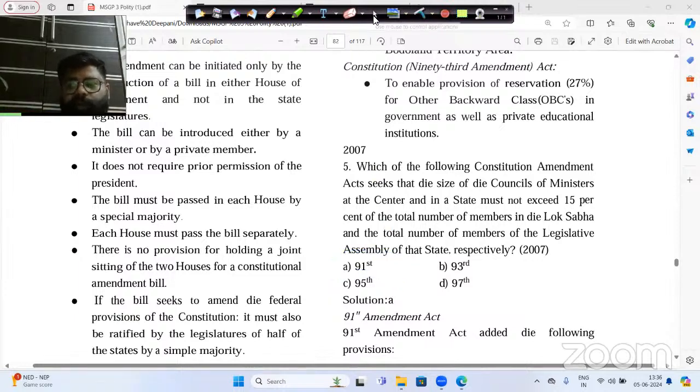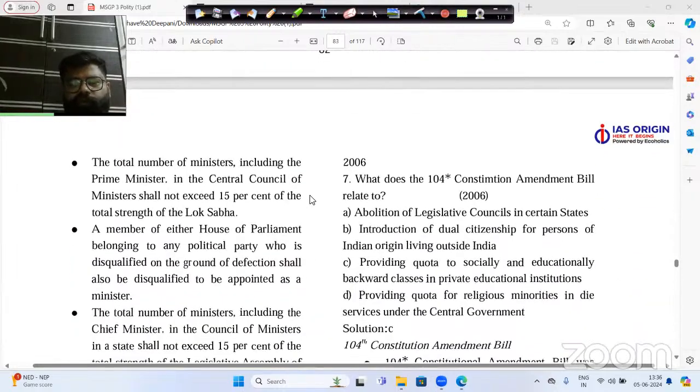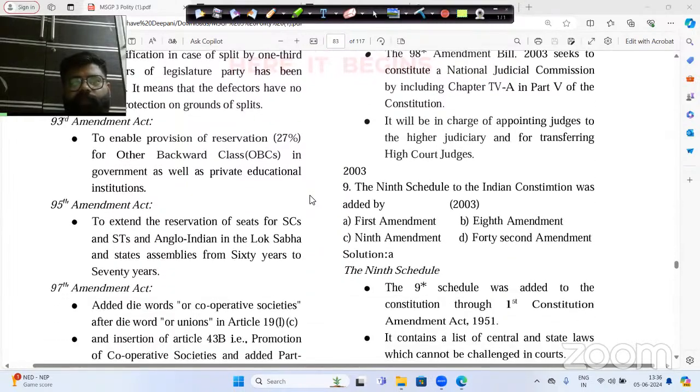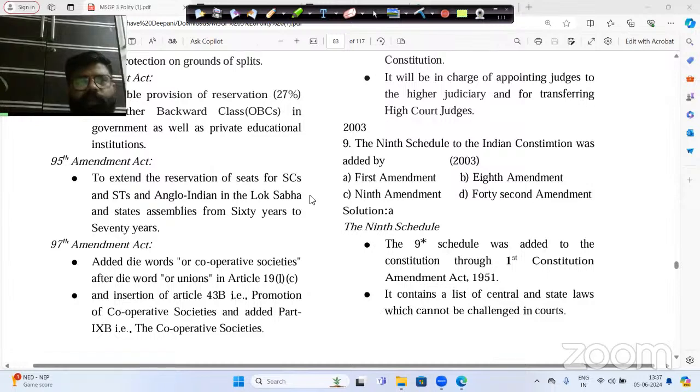So this is the interesting thing which I wanted to tell you, that if you go through the previous year question papers, it will be very, very easy for you to understand how UPSC repeats itself. Now the correct option was obviously the 91st Constitution Amendment, but let us look at the incorrect options also.